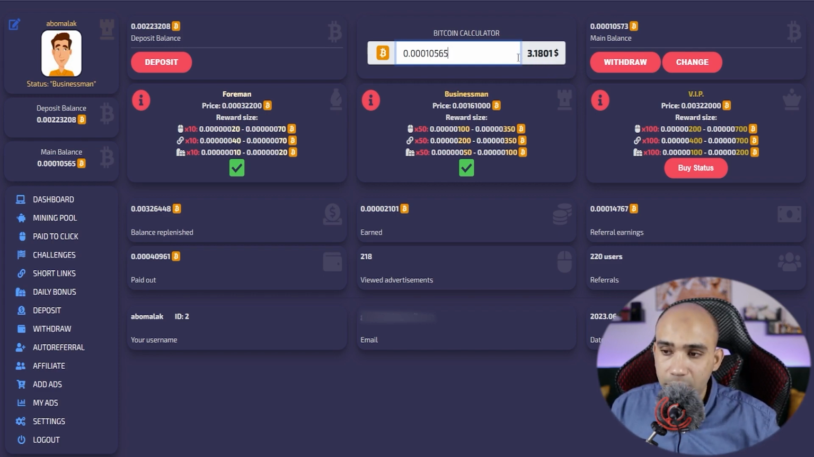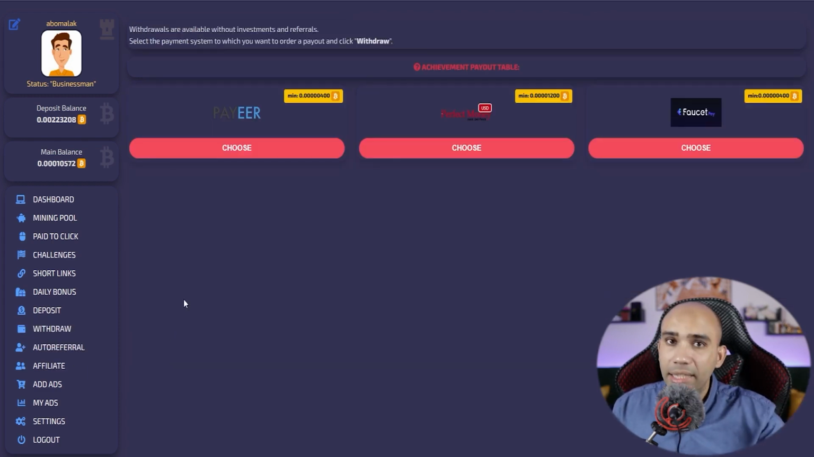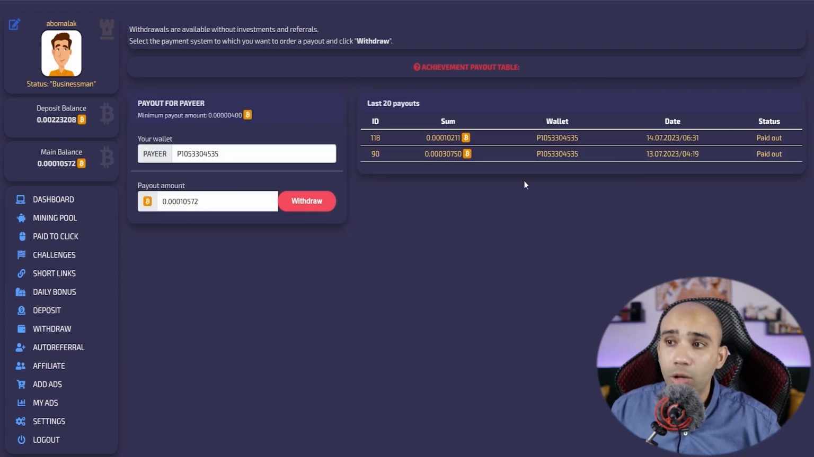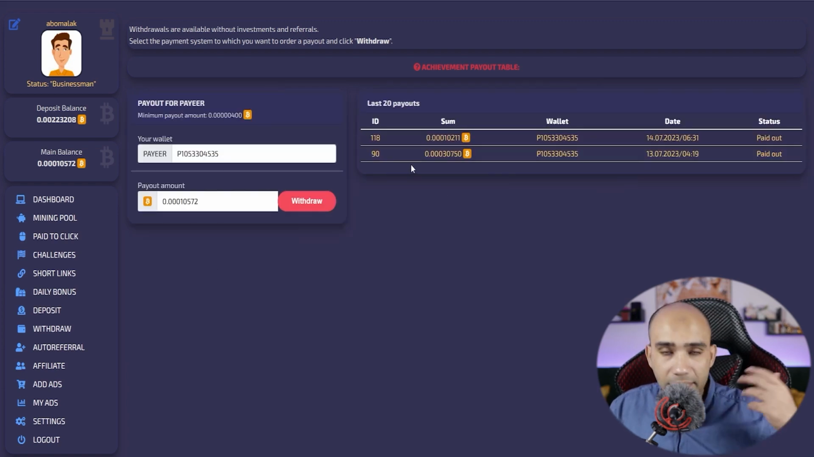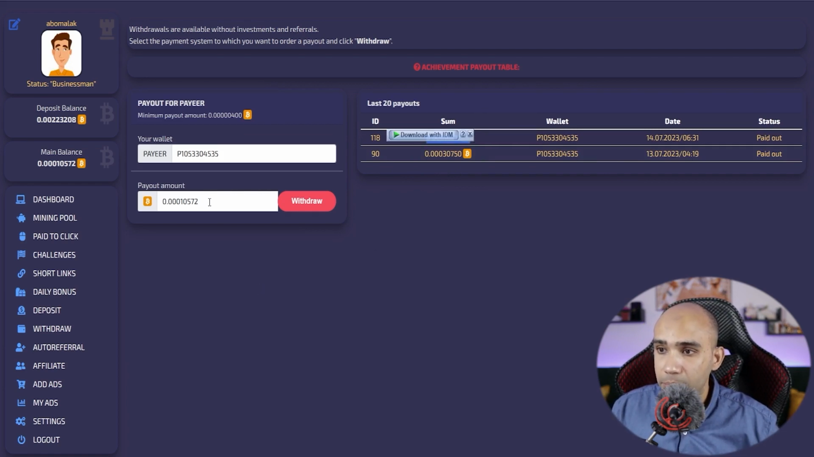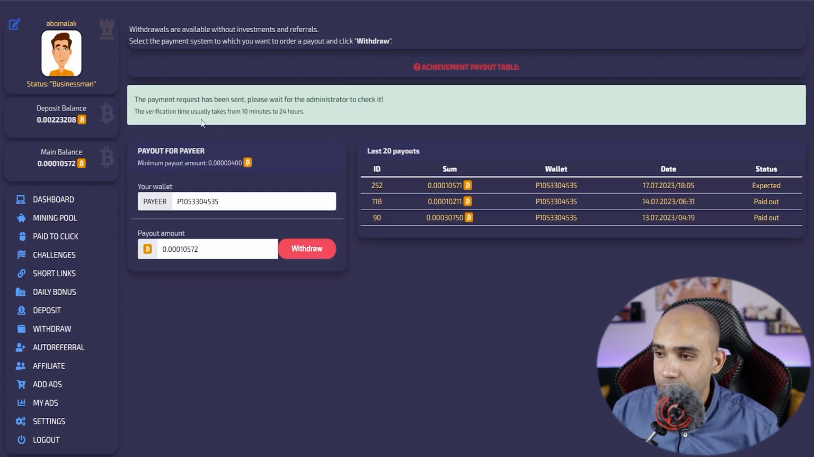You will then click on withdraw. After that, I will choose the withdrawal method, which is Payeer. As you can see, these are the withdrawals that I made before. This value was approximately $9. It was about $3 too. Start writing the value 2. I will withdraw it. I will just reduce this. Instead of 2, make it 1. Then press withdraw.